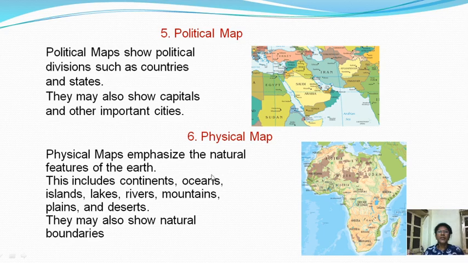Next type is a physical map. Physical maps emphasize the natural features of the earth. This includes continents, oceans, islands, lakes, rivers, mountains, plains and deserts. They may also show natural boundaries. And this is the example of a physical map. Now this map represents the African continent, and with the help of this physical map we can see some rivers, some hill ranges also, some mountains also, and these areas under the water bodies.